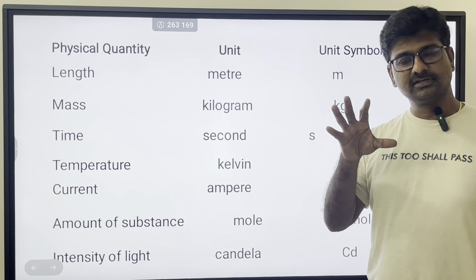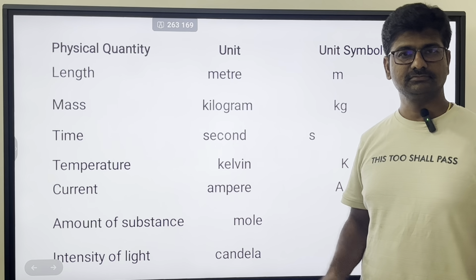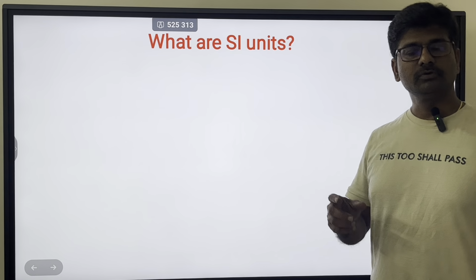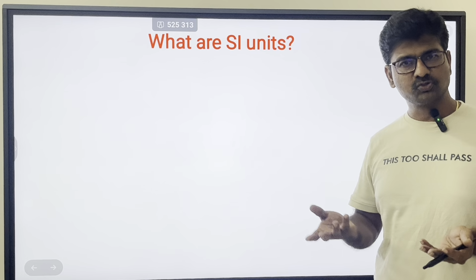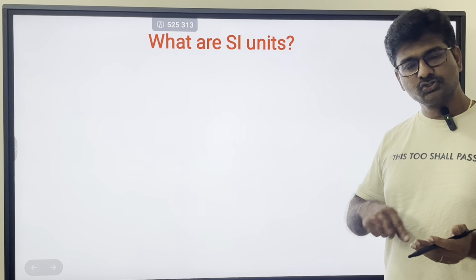Units means, suppose I want to measure the length of a car now. The length of a car I can measure in meters. It can also be measured in centimeters. It can also be measured in inches. So many units are there.